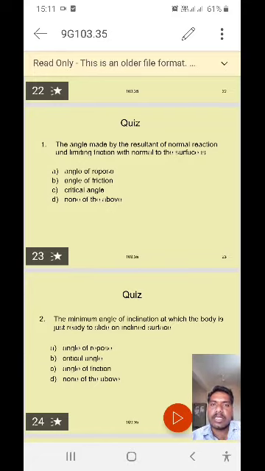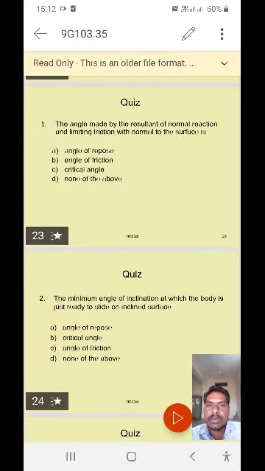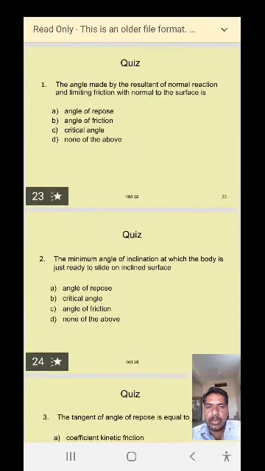Which is the correct answer? The right answer is angle of friction, so option B is the correct answer.